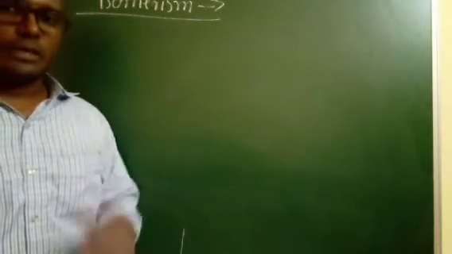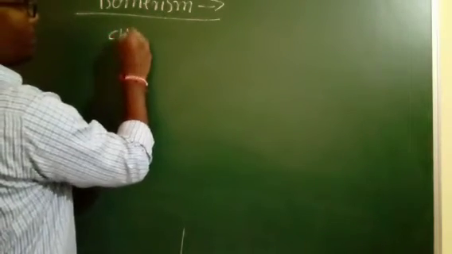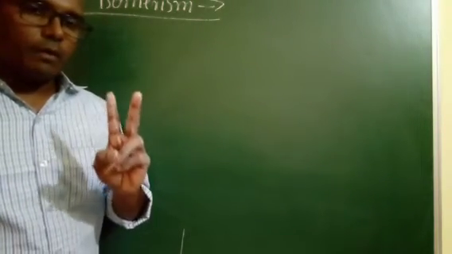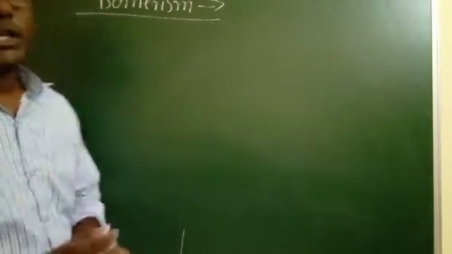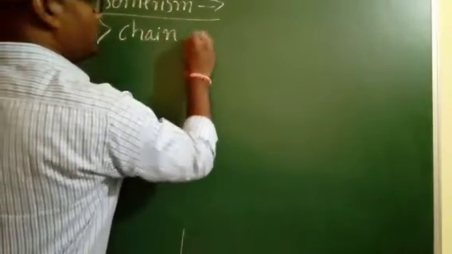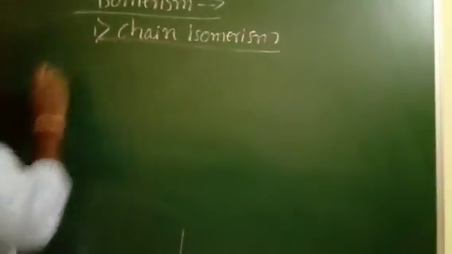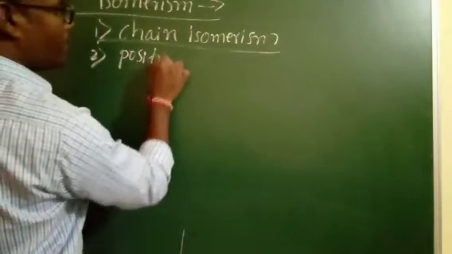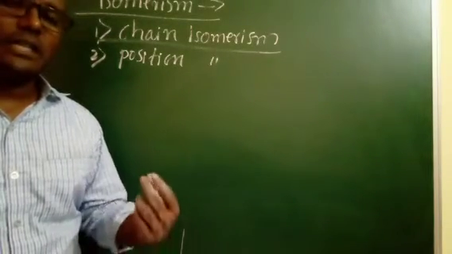For example, haloalkanes have 2 types of isomerism: one is chain isomerism, and the second one is position isomerism.